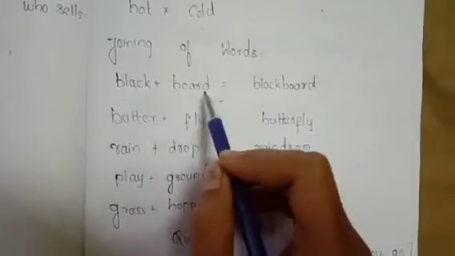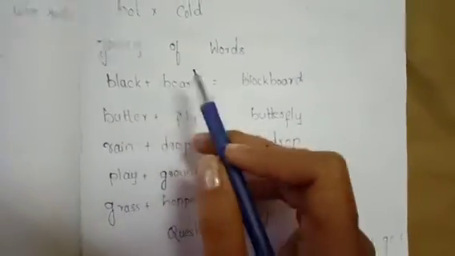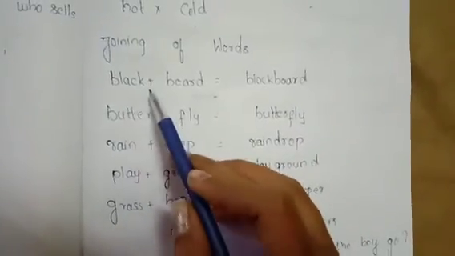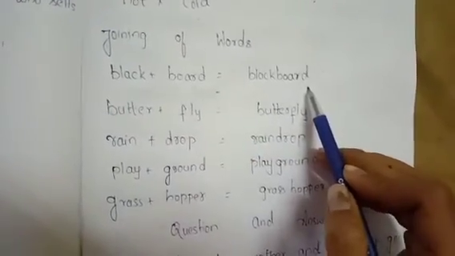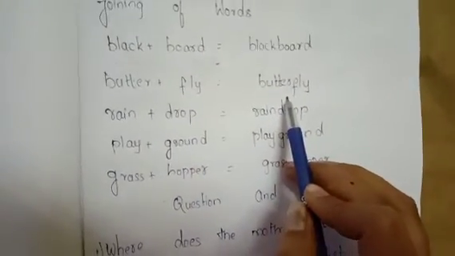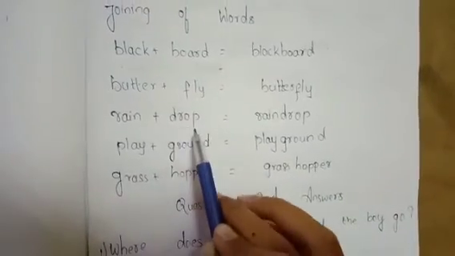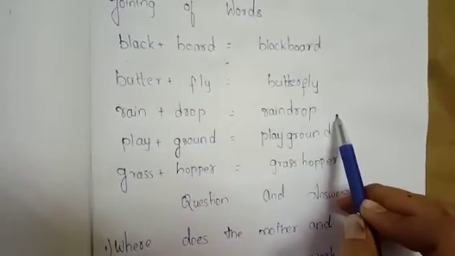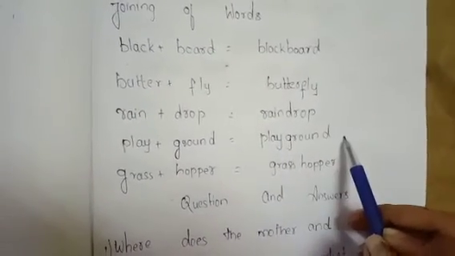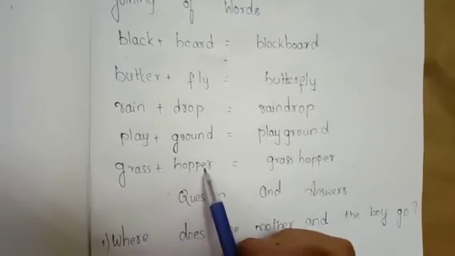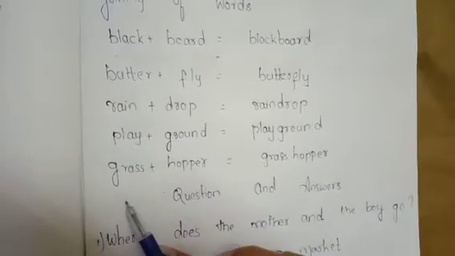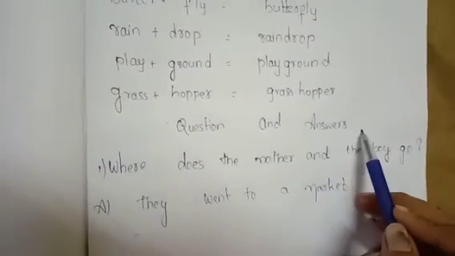There are 2 words given to us and you have to make those 2 words as one word. Okay, repeat after me. Black plus board, blackboard. Butter plus fly, butterfly. Rain plus drop, raindrop. Play plus ground, playground. Grass plus hopper, grasshopper. Okay, our next section is question and answers.